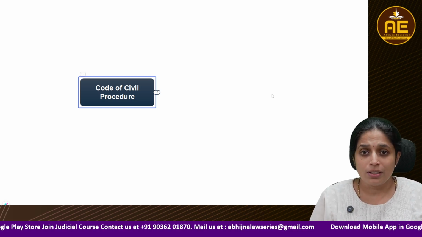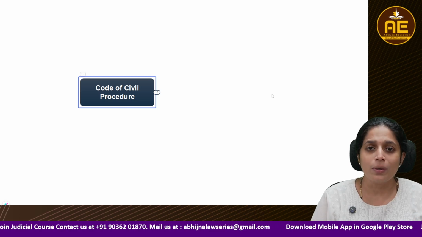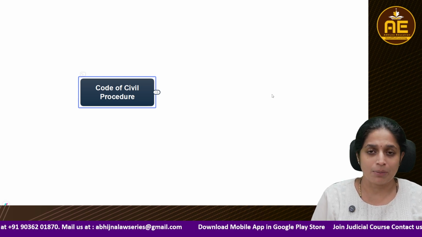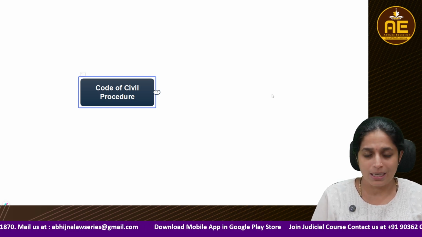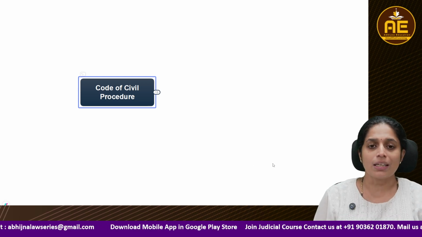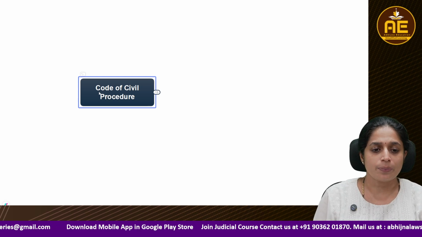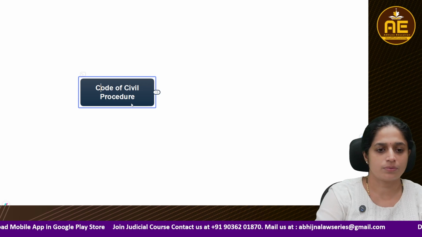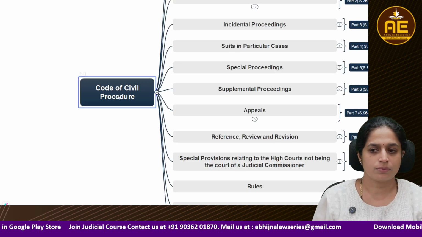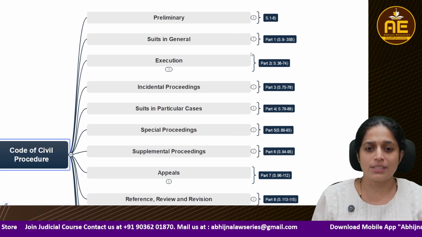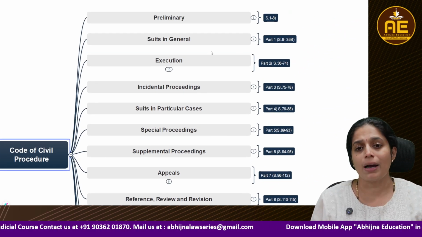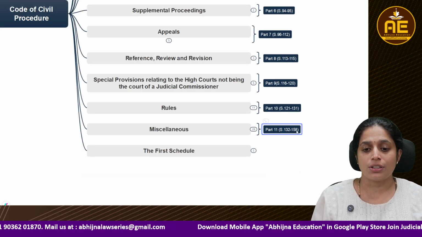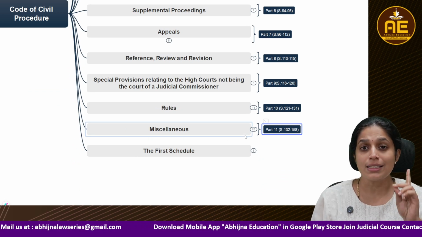We will be learning through mind maps. How is it going to be helpful if we study sections in mind maps and orders in mind maps? See here, basically when it comes to the sections, we have different chapters and different parts summarized here, from section 1 to section 158. Section 1 to 158 is regarding sections.